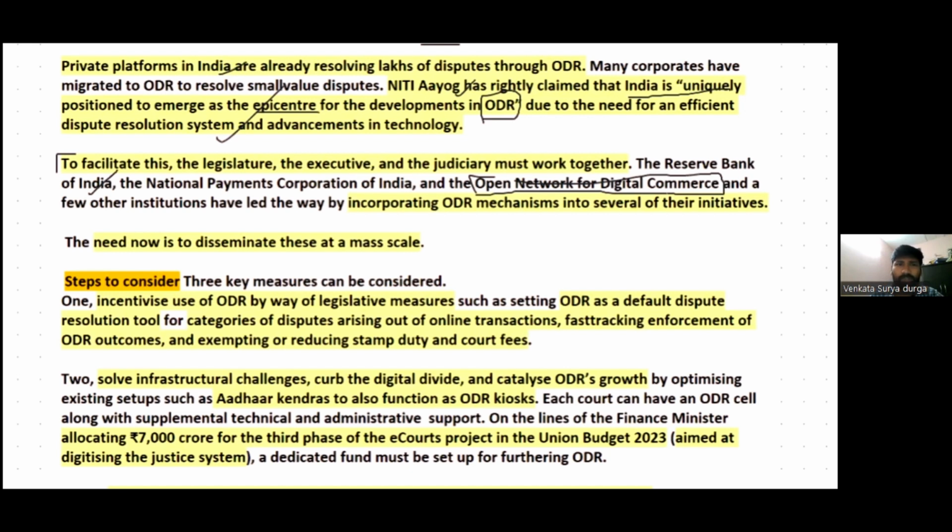So these institutions have led the way by incorporating online dispute resolution mechanisms into several of their initiatives. They have come up with several initiatives, and they have incorporated and mandated online dispute resolution.